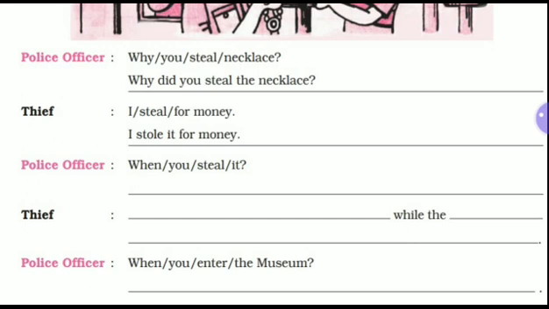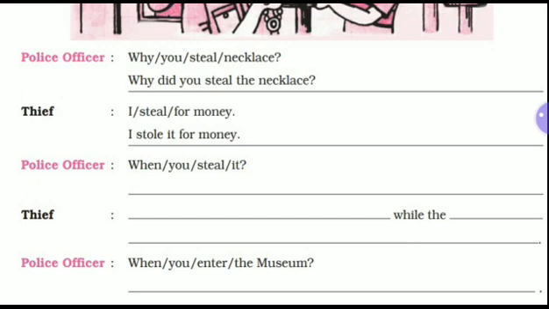When did you steal it? Thief: I stole it. This is what has to be put in by you while the rest is already given. After that, guard was not nearby.